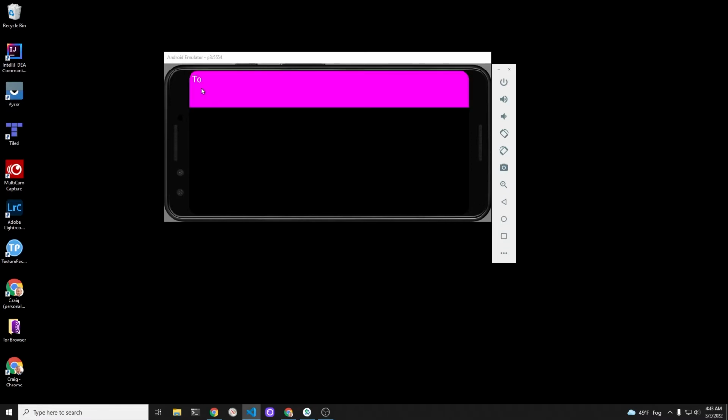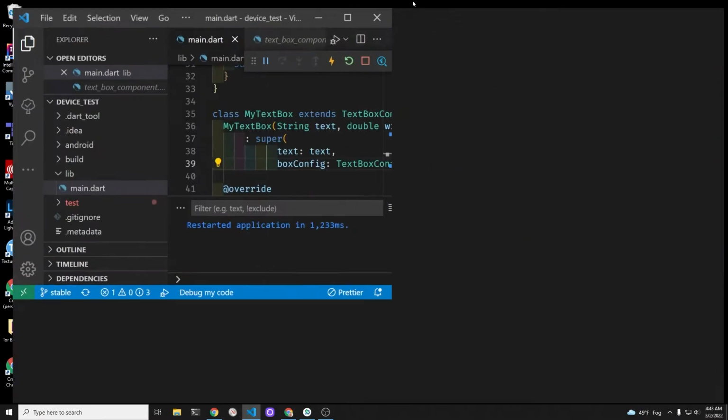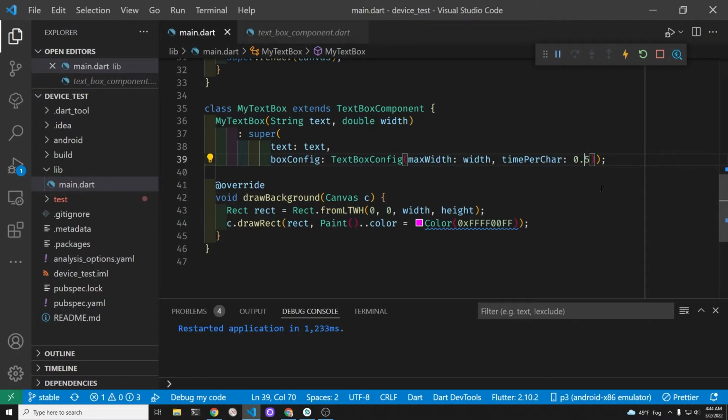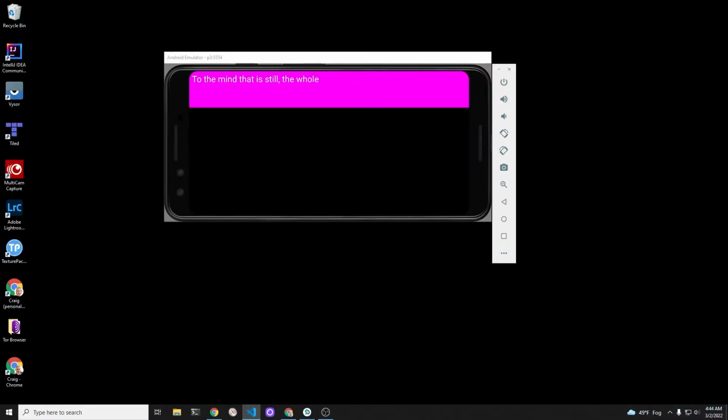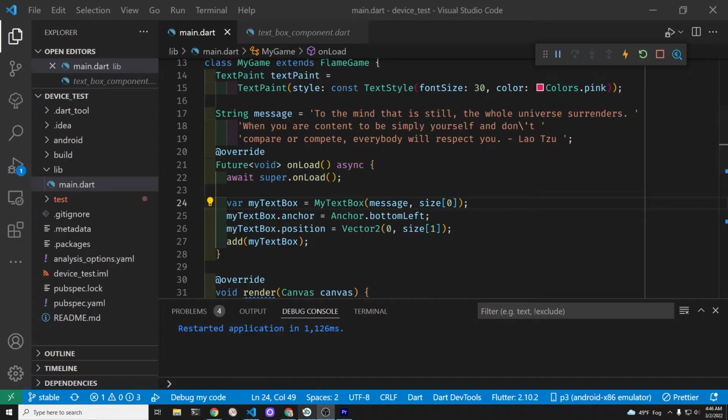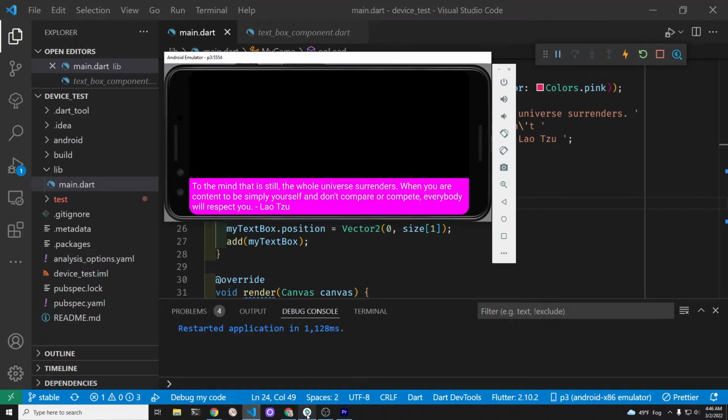The higher the number, so if it's 0.5 seconds, the characters will appear on the screen slower. And the lower the number, so it's less than 1, right? So you have to add more zeros after the decimal place to get it to be a shorter time frame. So 0.05 will be faster, which might be about the speed that you want. Because the text component is a Flame component, you can change the position of the box that the text is in quite easily.